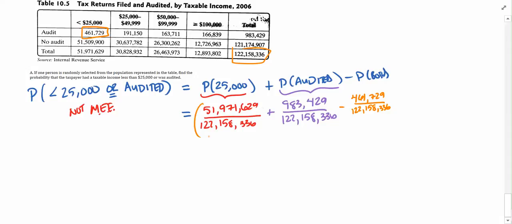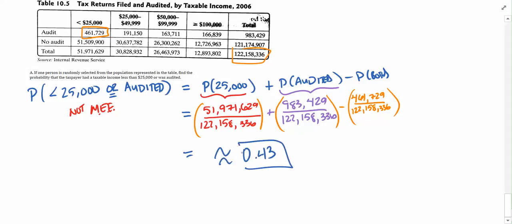Keep this in parentheses, keep this in parentheses, and keep that in parentheses, all right? Or use them all as a common denominator because they're all over the same thing. Either way, however you do it, you should come up with about 0.43 as your answer.